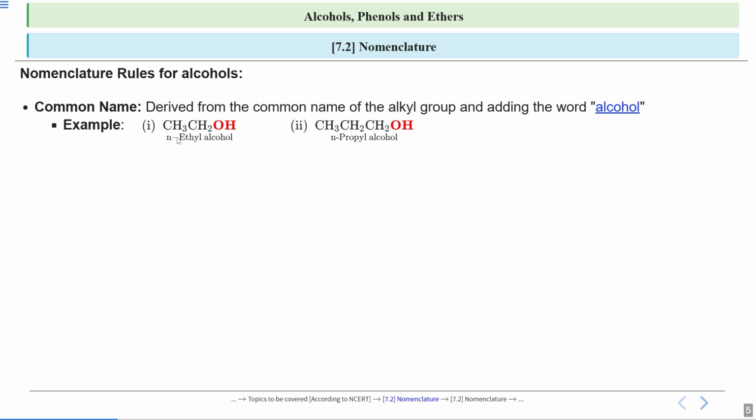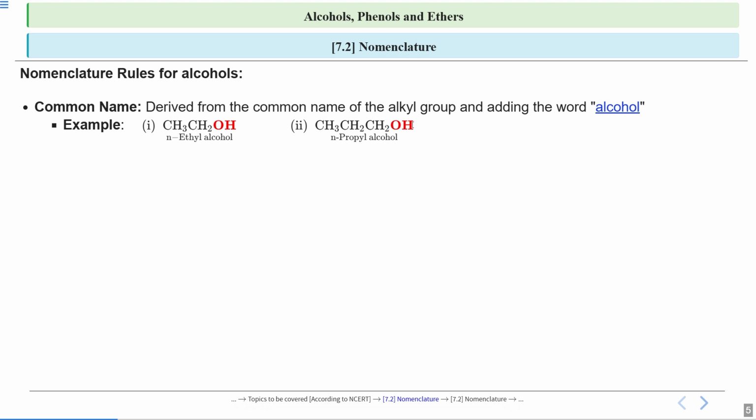Now N is basically used to tell you that this is not a branched structure. This is a linear structure. So this N tells you that this is a linear structure. There is no branching in this structure. So the name for this compound is N-ethyl alcohol.